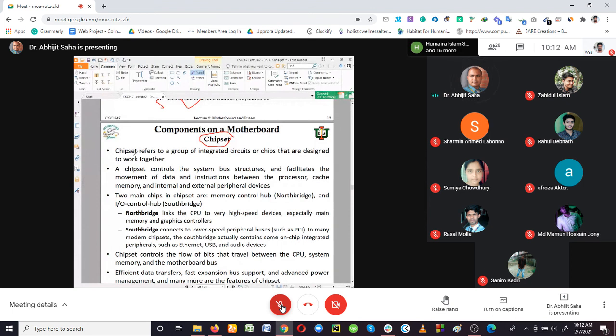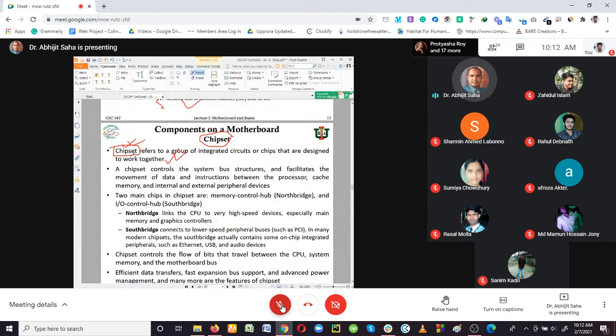Actually, the chipset refers to a group of integrated circuits or chips that are designed to work together. So whenever you see the word chipset, you should understand that this is the chipset we are talking about. It is giving some extra knowledge, that means some extra instructions are already imported into the chipset.